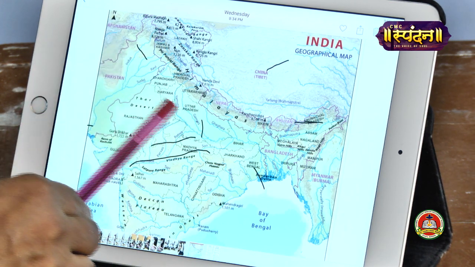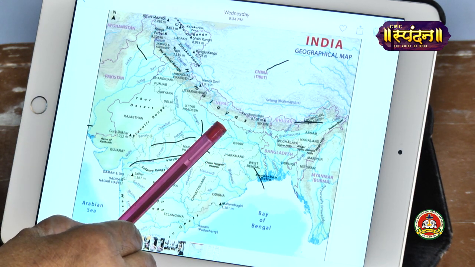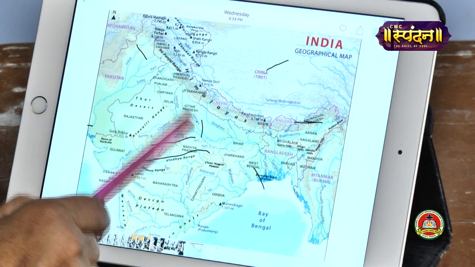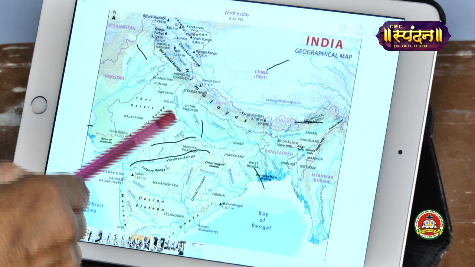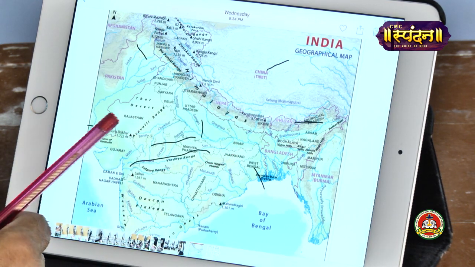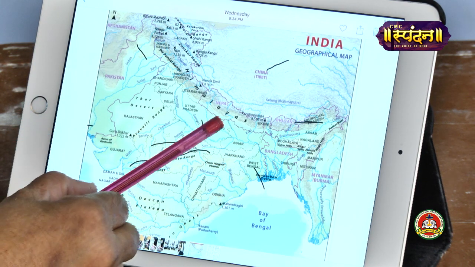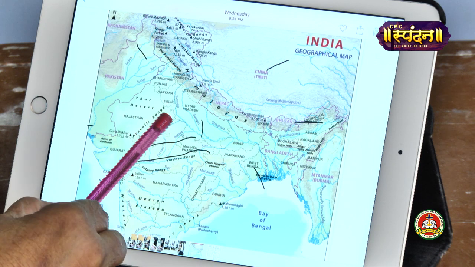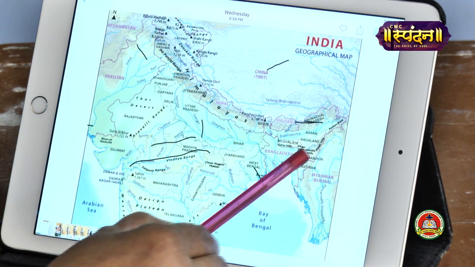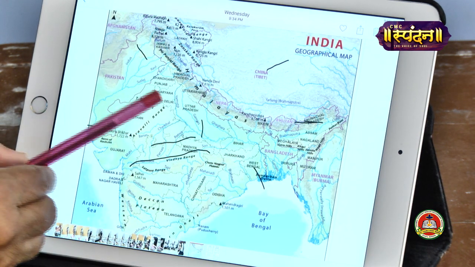Now this whole northern plain can be broadly divided into 3 river basins. Right? Now the question comes, what is a basin? An area watered by a river and its tributaries is called a basin. Okay? And there are 3 main basins. In the center, in the middle, there is the Ganga Basin. Then in the east over here, there is the Brahmaputra Basin. Then towards the west, this side, is the Satluj Basin.